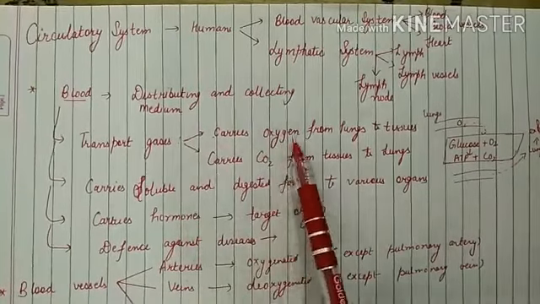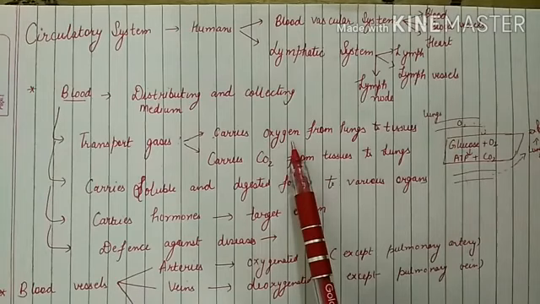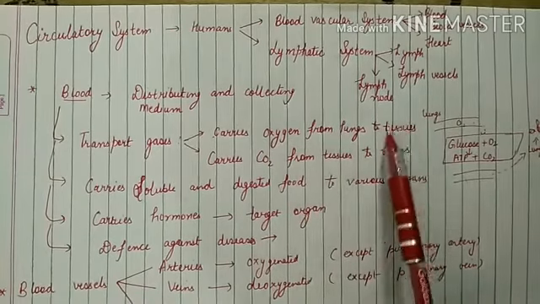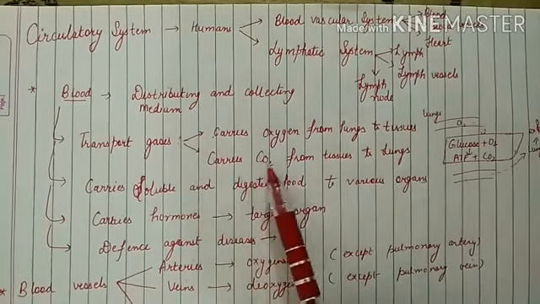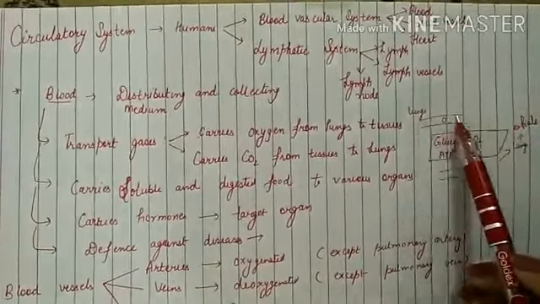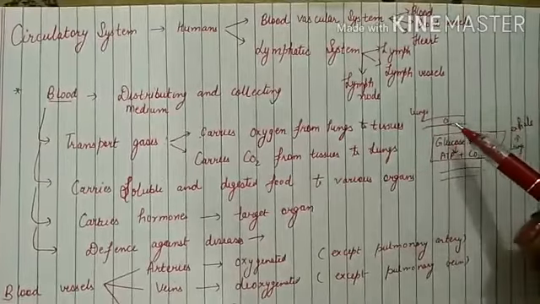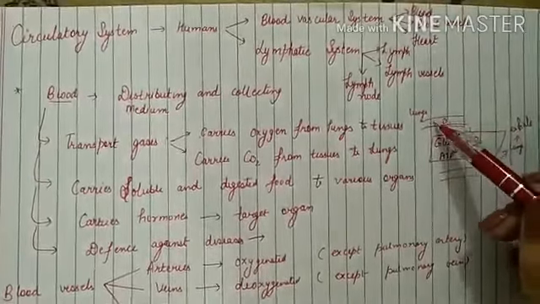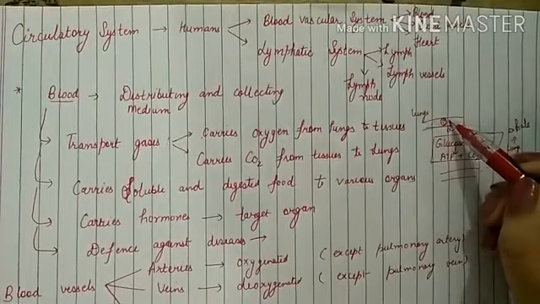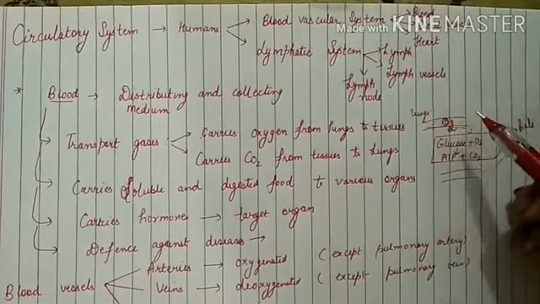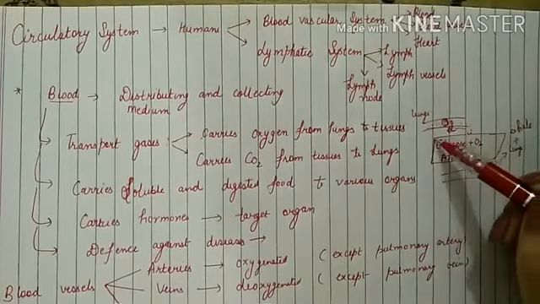You know that our cells need oxygen. So this oxygen is carried to tissues from lungs by blood, and blood flows in blood vessels. Let us assume this is a blood vessel and blood is flowing in it. It has oxygen, which blood has taken from the lung, and it is transporting this oxygen into the cell.